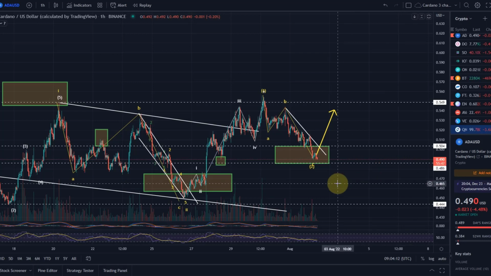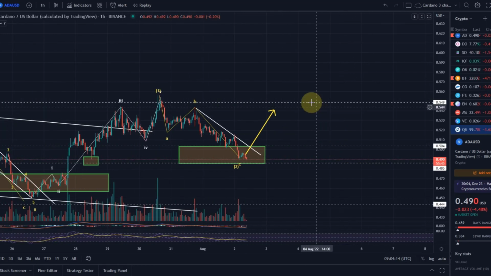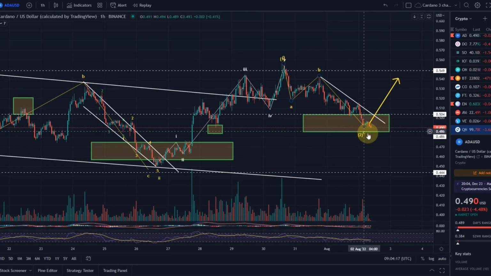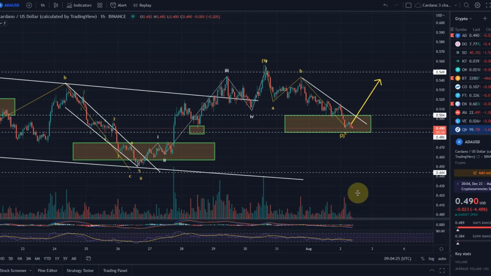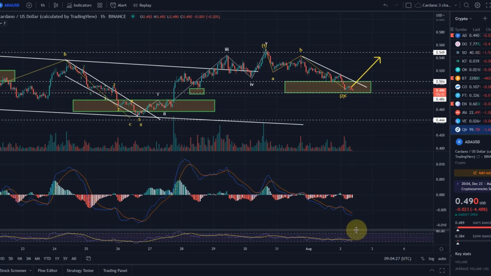That's one way of looking at it. That's also the 61.8% fib level. Yes, it can drop lower. It can do that in a wave 2, but this is the area where with the highest likelihood you would expect the price to reverse back to the upside.